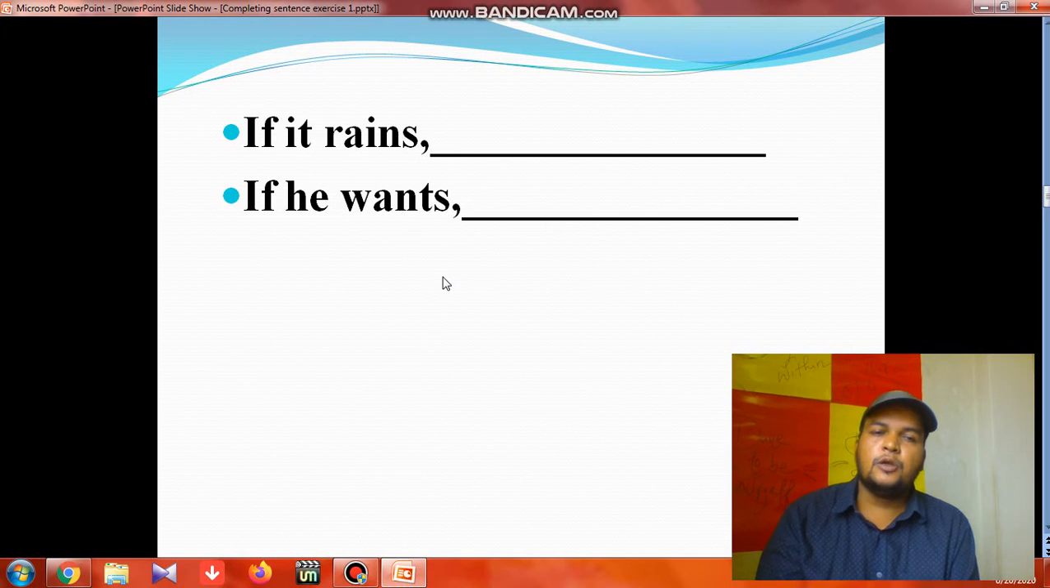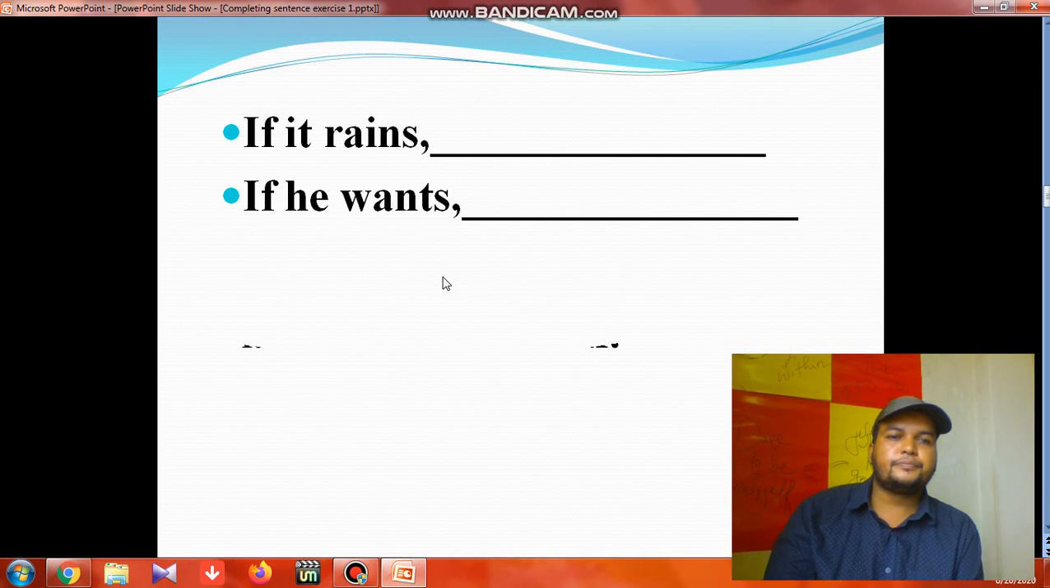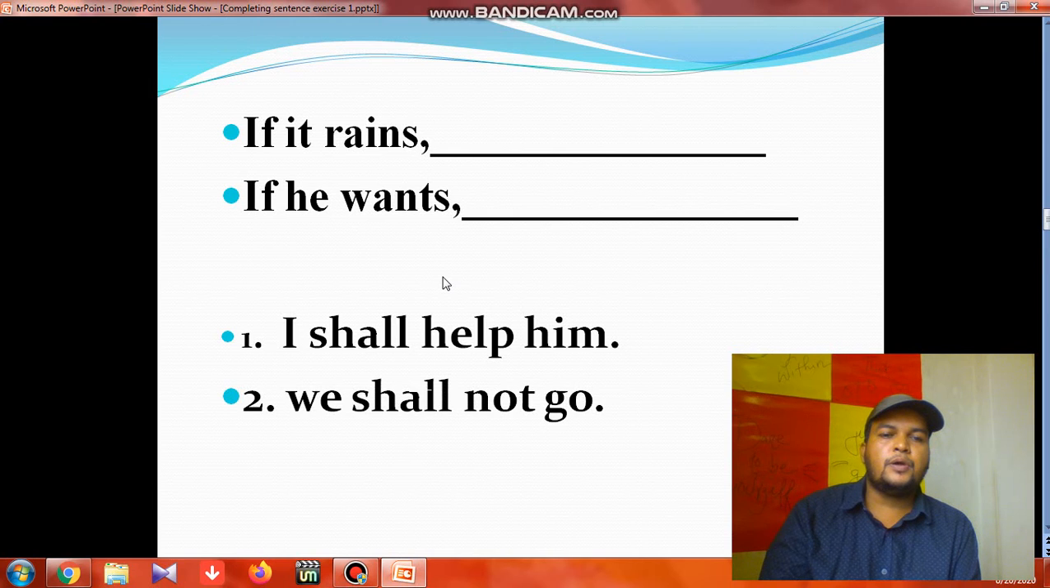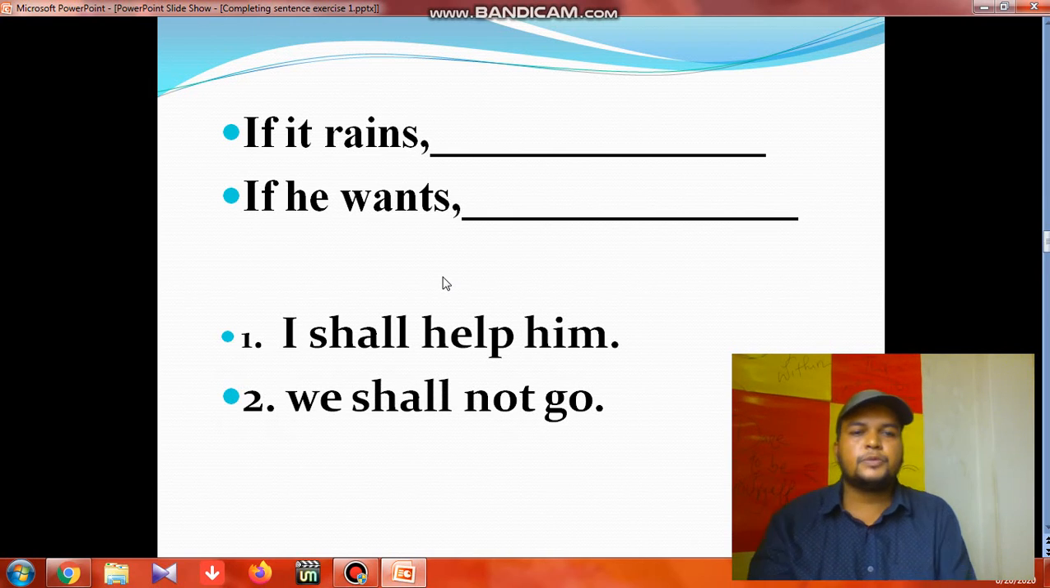If you want, you can assume or construct answers on your own, but make sure the sentence you construct goes with future simple tense. Let's see the answer. I shall help him. Then next it comes, we shall not go. So it is a bit opposite. The first one would be: if it rains, we shall not go. If he wants, I shall help him.